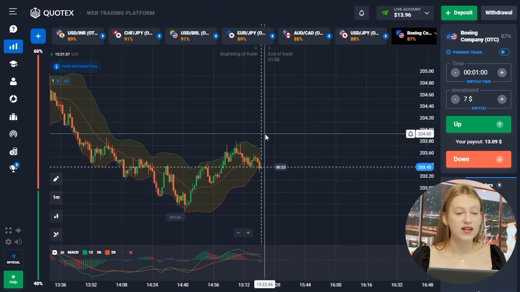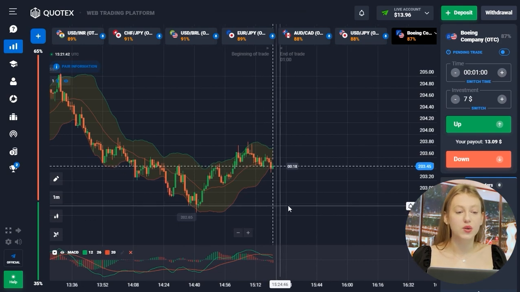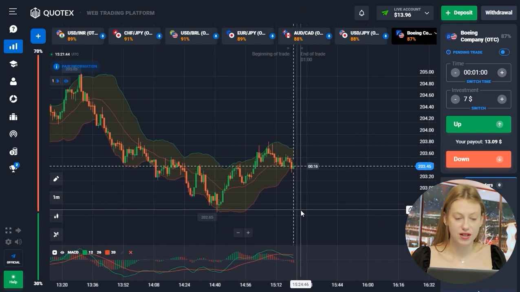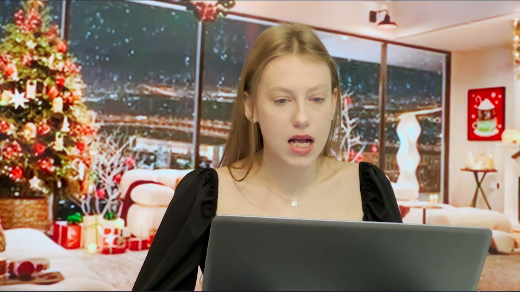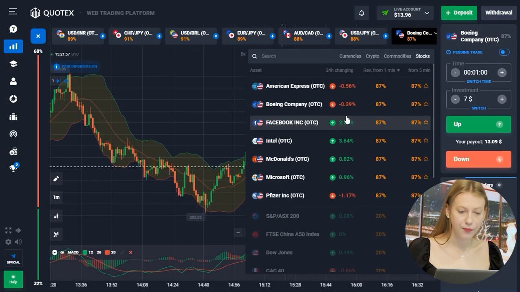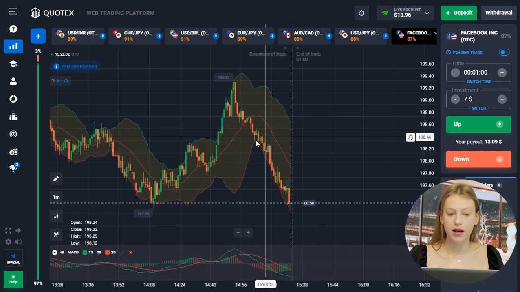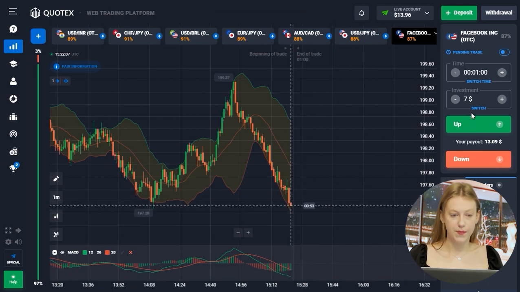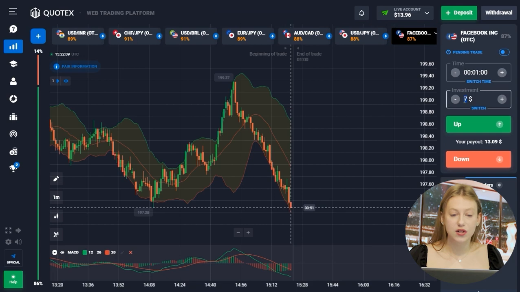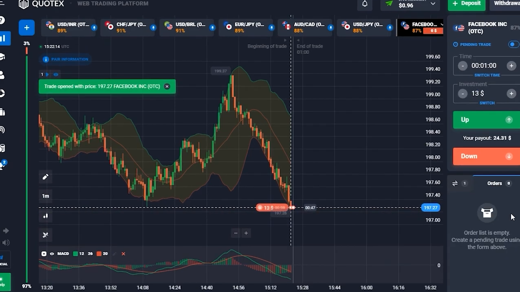So, we have a downtrend on almost all of today's charts. Here, of course, it will be possible to open a trade down because we have confirmation on the MACD indicator, but I'm not very sure about this. Let's look at something else. So here is a similar situation. I don't like it when candles are too close to the bottom line for quite a long time. Therefore, I think that the trend will continue its downward movement in the next minute.